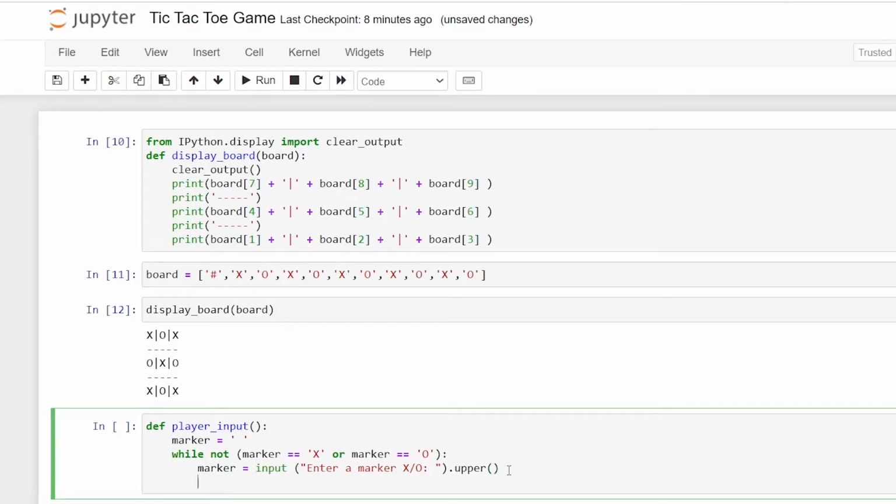And now we're going to use an if statement.